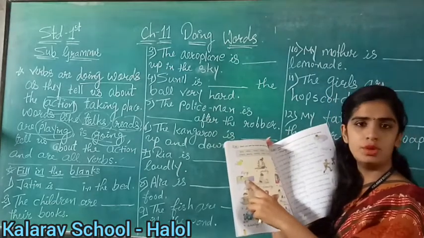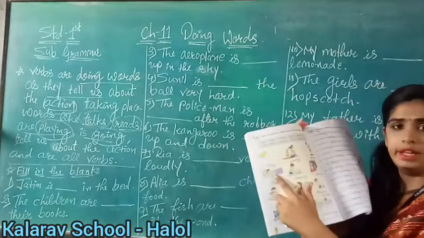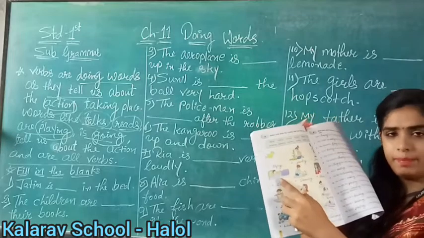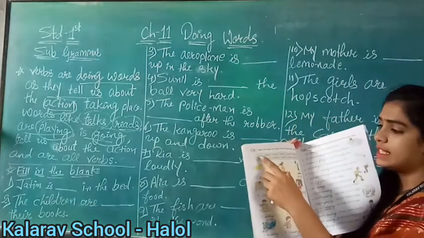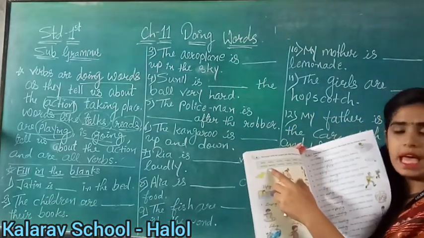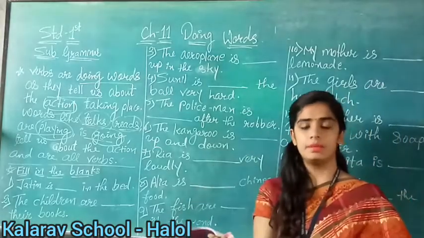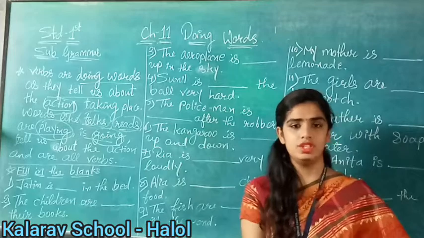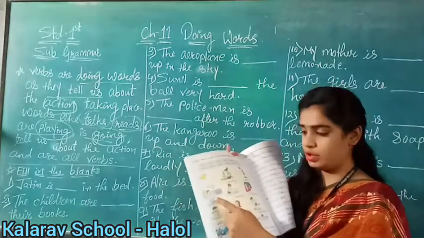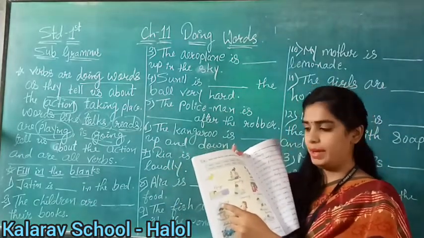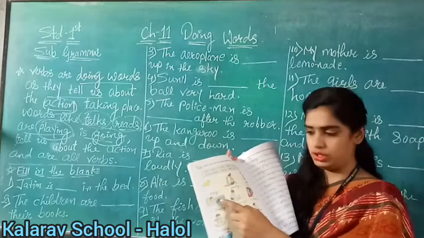Now see on the second number here. What is a boy doing? Here the picture is given. See, the boy is sleeping. So what will we choose? See in the bracket in the second line. Here the spelling is given. S-L-E-E-P-I-N-G. What is the boy doing? Sleeping. So what will we write? Sleeping, because it is an action, right?